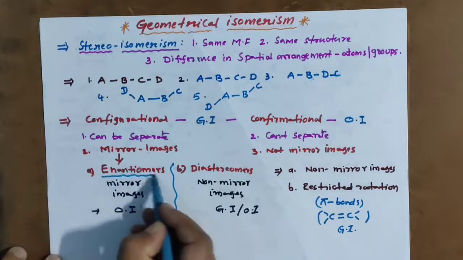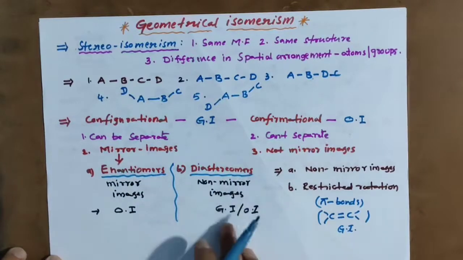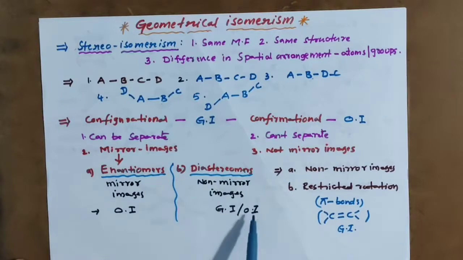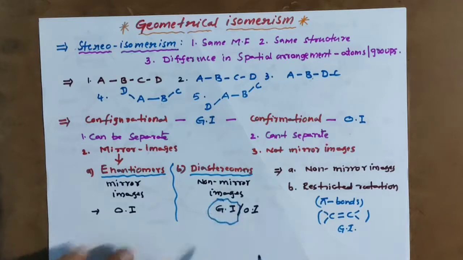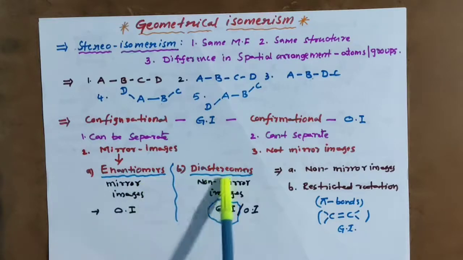If they are non-mirror images, we call them diastereomers. Optical isomers may be mirror images or non-mirror images, but geometrical isomers should be non-mirror images. Remember, this is also one condition. If any compounds are mirror images of each other, then that is not geometrical isomerism. That may be optical isomerism. So in the coming class, enantiomers and diastereomers.